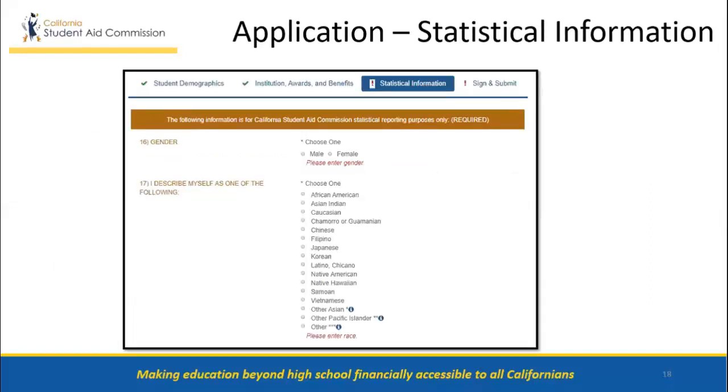In the Statistical Information tab, 2 questions are asked which are used for the California Student Aid Commission's statistical reporting purposes only. The 2 questions are required of students. Question 16, students choose one gender, male or female. Question 17, students choose their race from a list that has been provided. If students do not see a race that they identify with, they can choose Other, and a box will appear that allows them to type in their race.